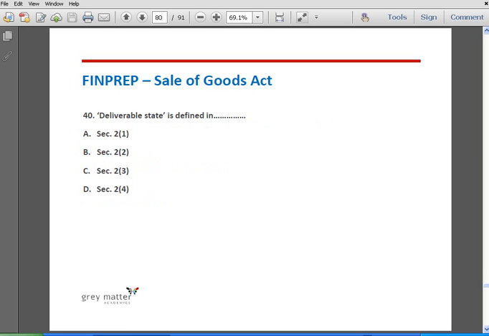Deliverable state is defined in section 2 subsection 1, section 2 subsection 2, section 2 subsection 3, and section 2 subsection 4. The correct answer is C, section 2 subsection 3. This is self-explanatory.